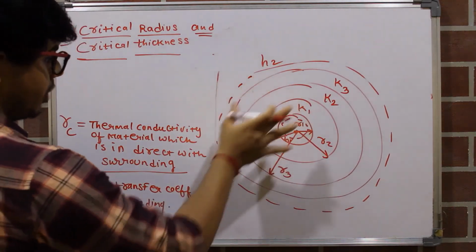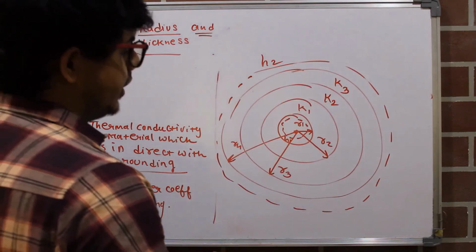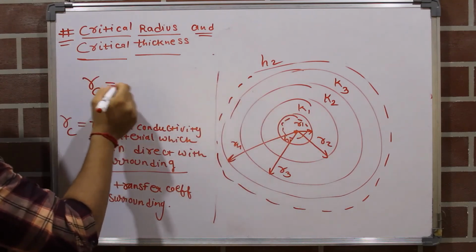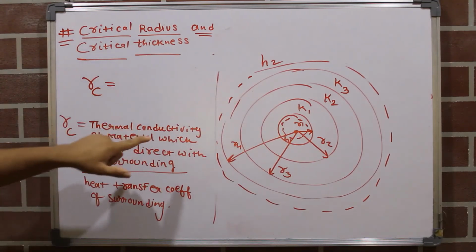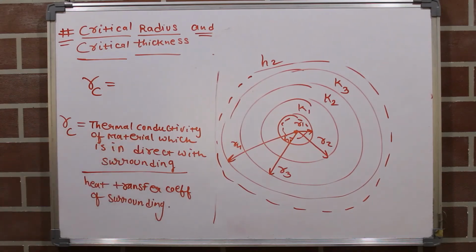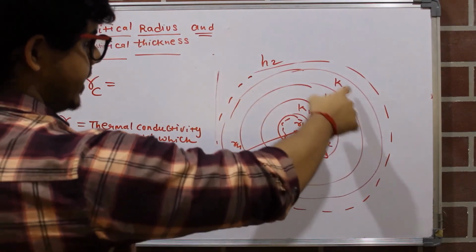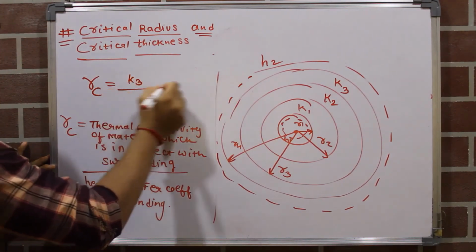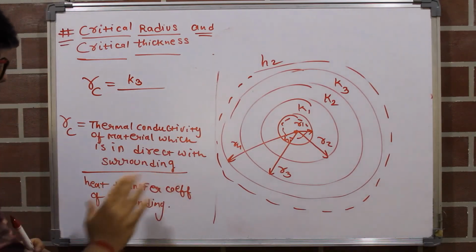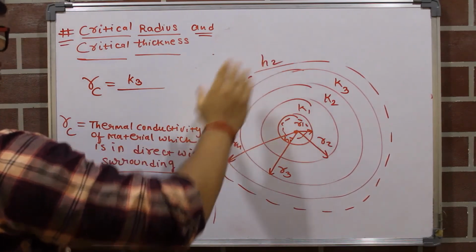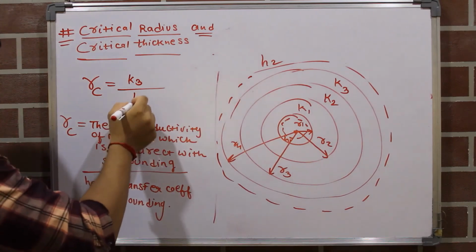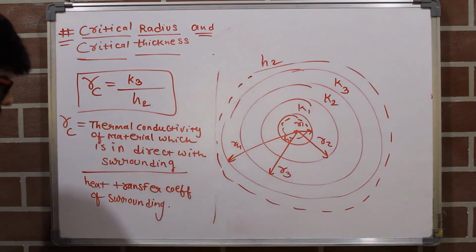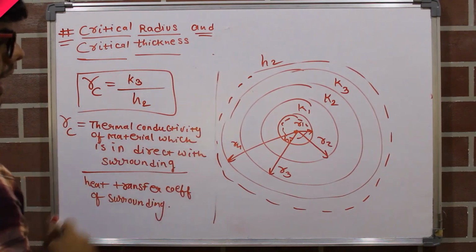So now how to write this RC for this arrangement? So RC for this composite cylinder is equals to, what is the formula? It is the thermal conductivity of the material which is in direct contact with the surrounding. So this outer material is in direct contact with the surrounding. So writing the thermal conductivity of that material divided by the heat transfer coefficient of the surrounding, which here is H2. So the value of RC for this composite cylinder is K3 by H2. I hope you got the idea.